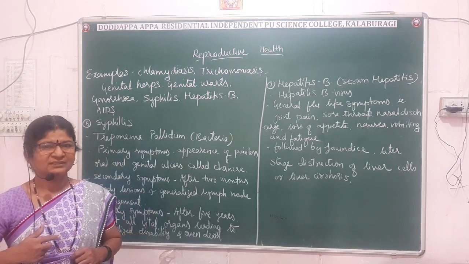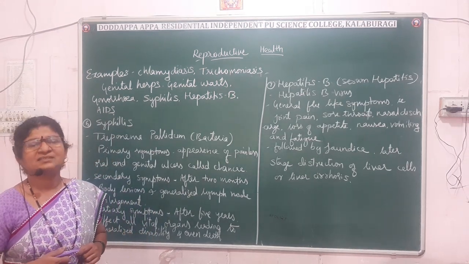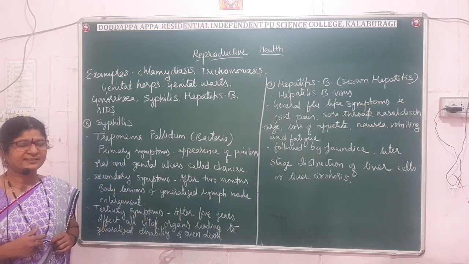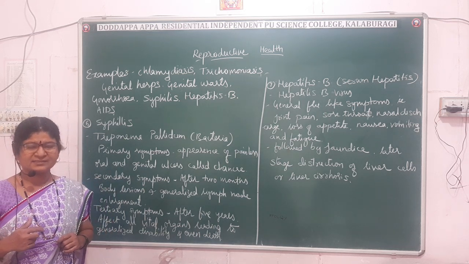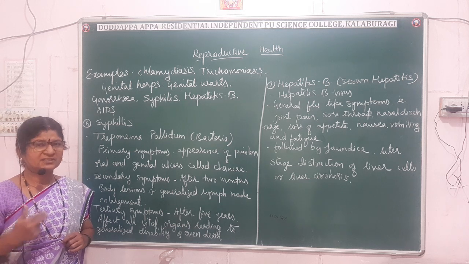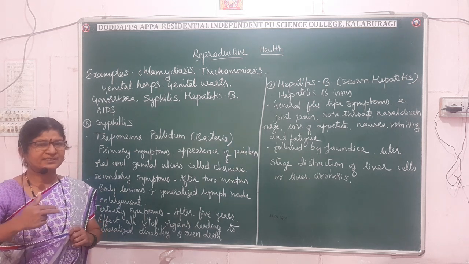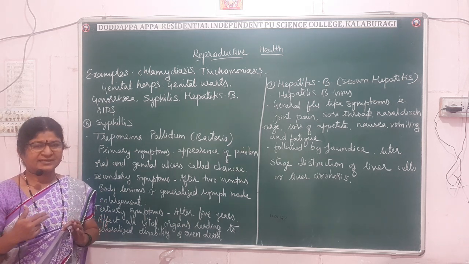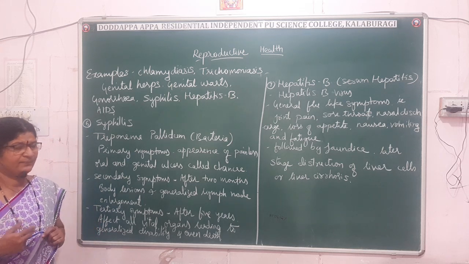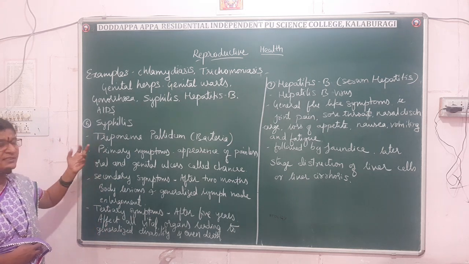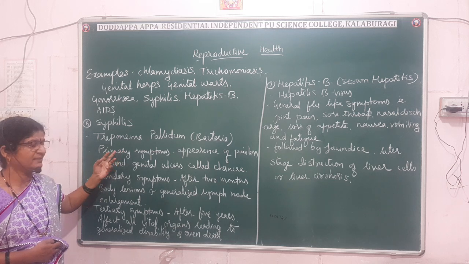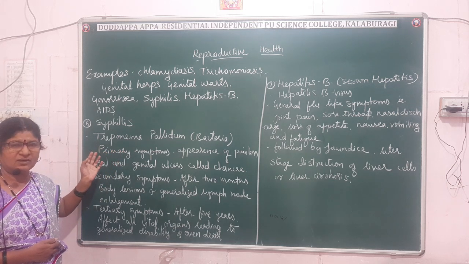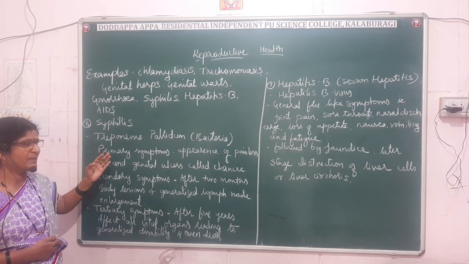Now we will go through the next STD, that is syphilis. Syphilis is a sexually transmitted disease. The symptoms appear in different stages: primary, secondary and tertiary. Syphilis is caused by Treponema pallidum bacteria.